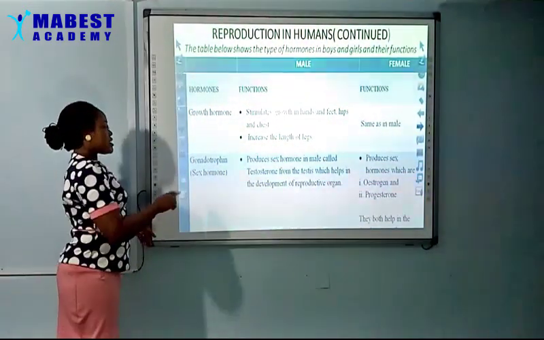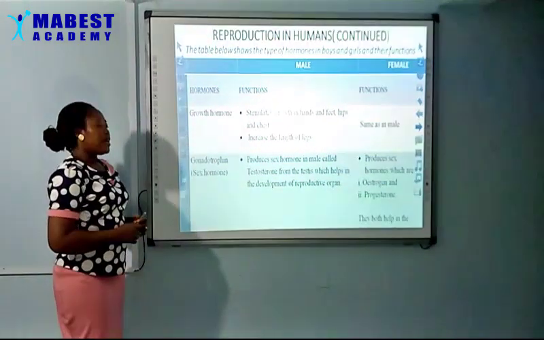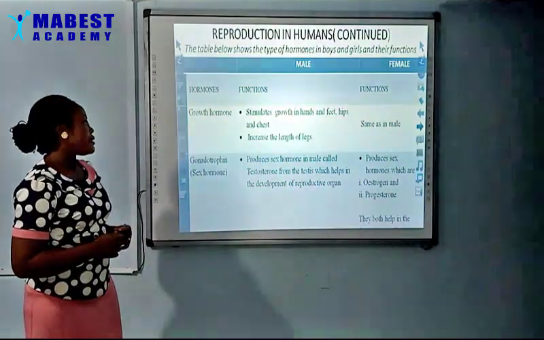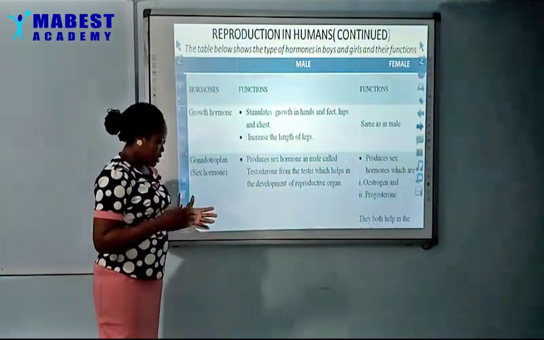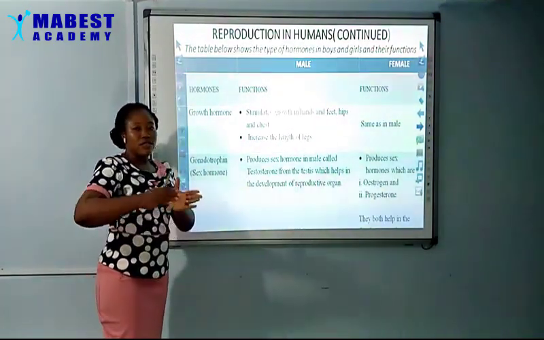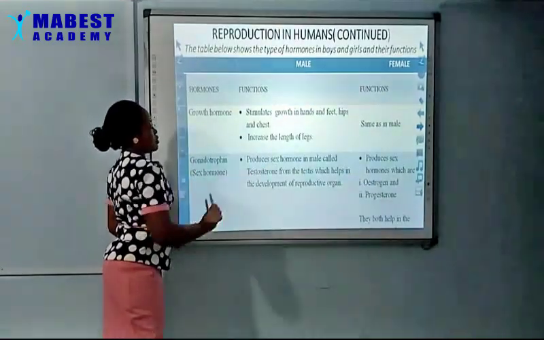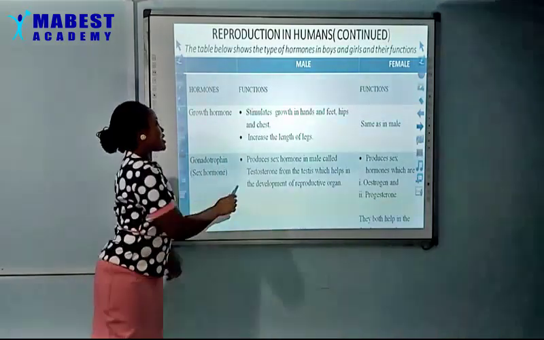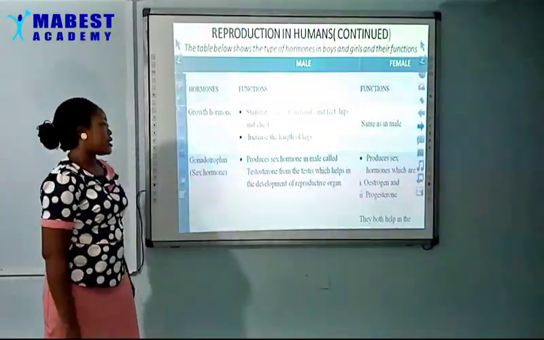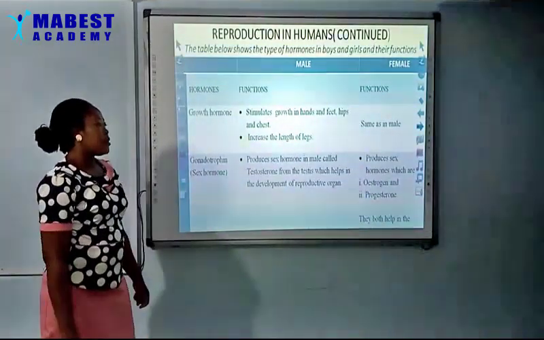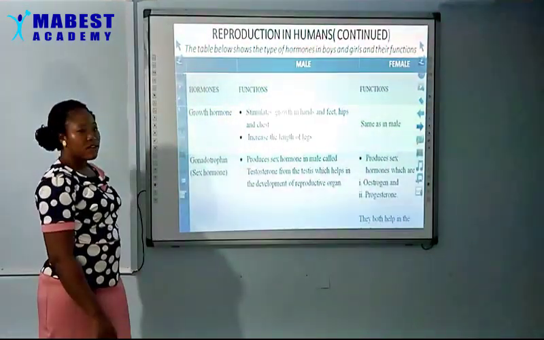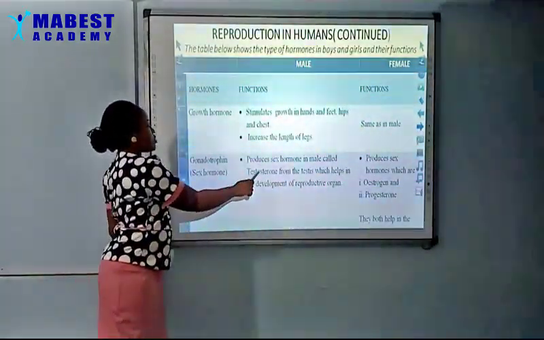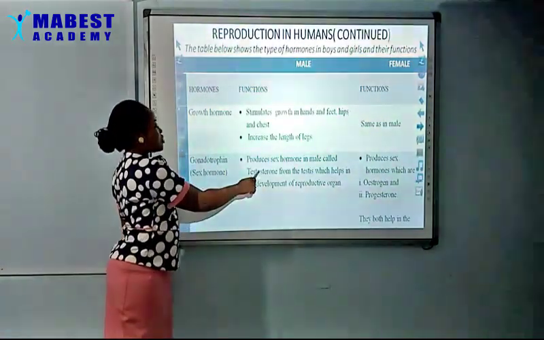Then the other one is gonadotrophin hormone, which is the sex hormone. Again, gonadotrophin hormone. It is the sex hormone. And it is of different types. It is different in male and in female. For male, the sex hormone is referred to as testosterone. Say that again, testosterone. And it helps in the development of the reproductive organs in male.